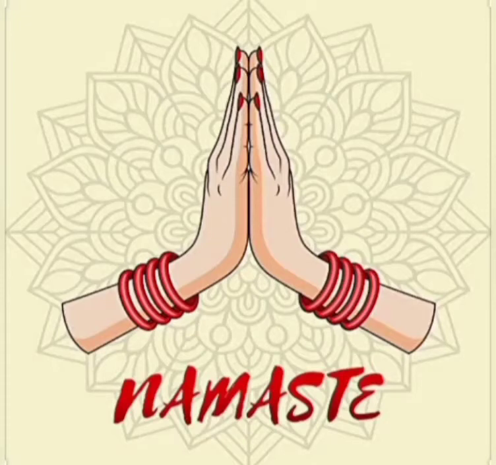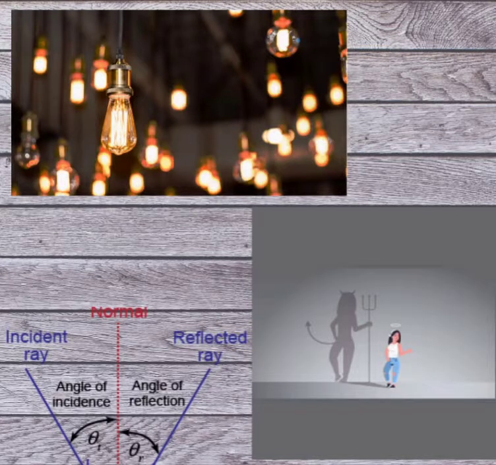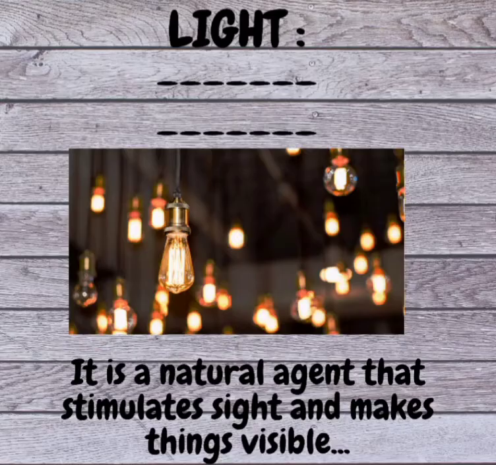Namaste everyone. In today's video, we are going to discuss a new concept called lights, shadows and reflection. First, let us understand about light. Light is a natural agent that stimulates sight and makes things visible.